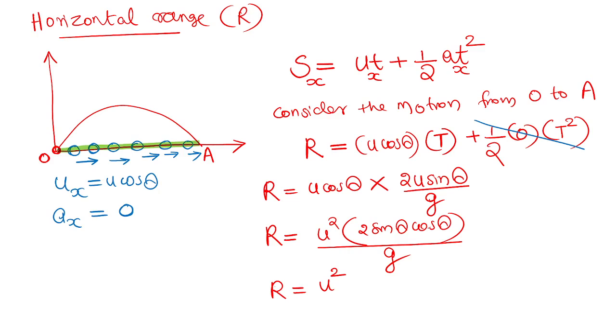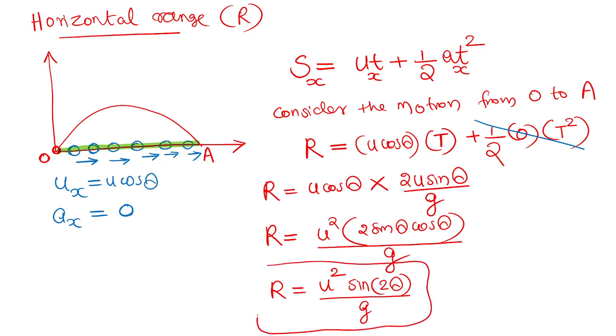Okay, 2 sin theta cos theta is the formula of sine of 2 theta. That is mathematics. Its proof is not required here. Sine of 2 theta, the 2 theta is inside. Sine cos you studied in 10th standard. 2 sin theta cos theta is the formula of sine of 2 theta. That formula you will learn in mathematics trigonometry. So please memorize this formula. Horizontal range is given by u square into sine 2 theta by g.